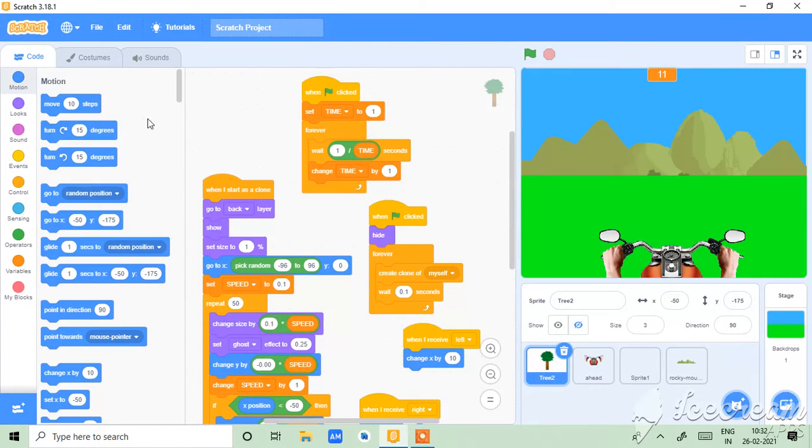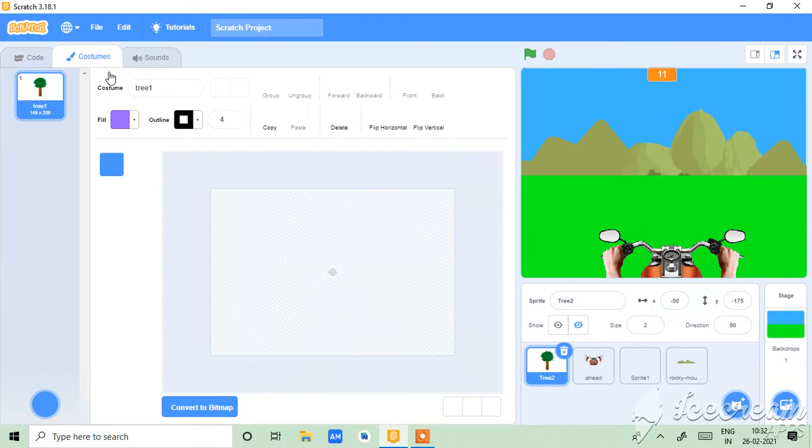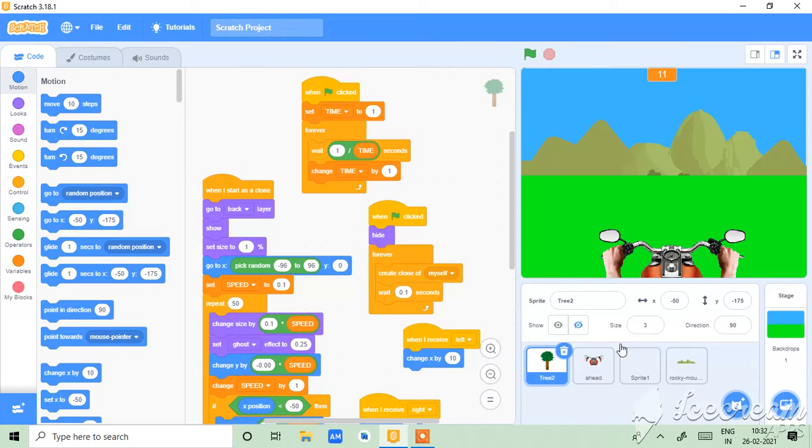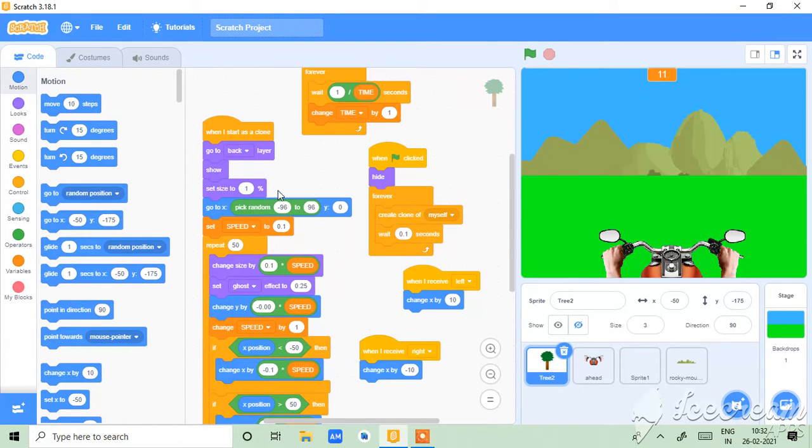So this is the script of the tree. In our tree there is only one costume. You can add any more costumes; that's your choice, but my choice is like this.